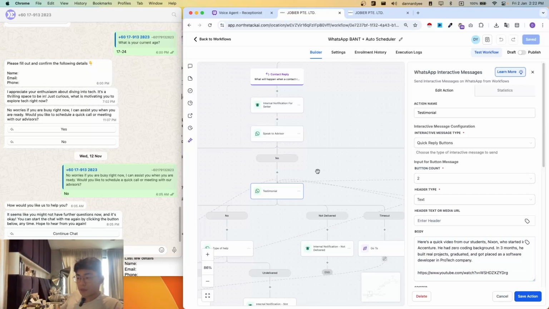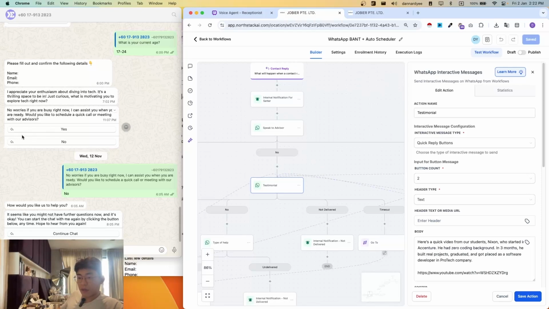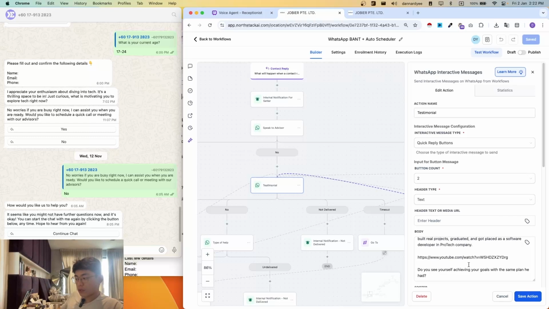If the person clicked no, if they don't want to speak to an advisor, it would then send them a testimonial from our previous students to show them some social proof that we are actually working, right?